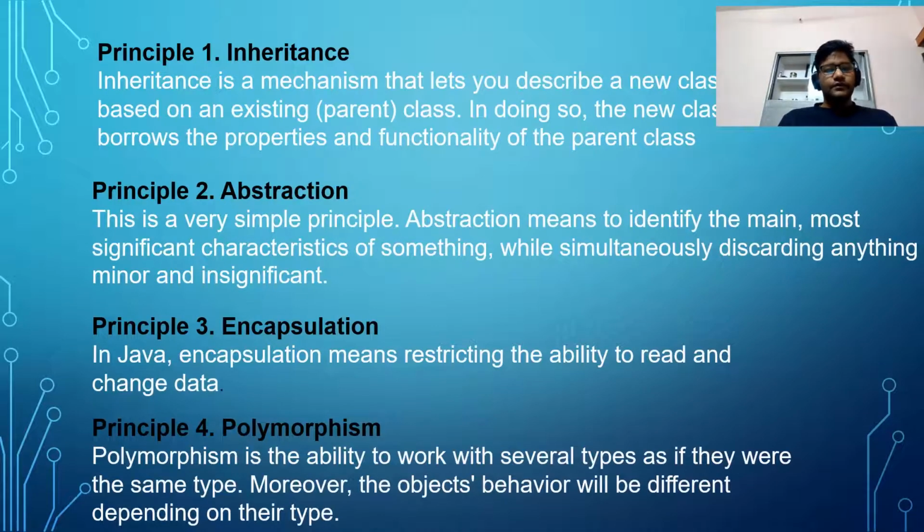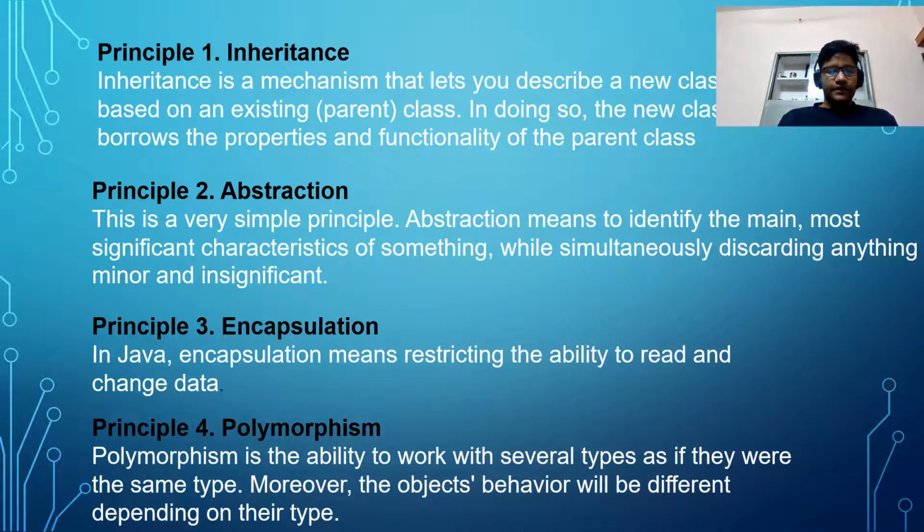The first principle is inheritance. Inheritance is a mechanism that lets you describe a new class based on an existing parent class. In doing so, the new class inherits the properties and functionality of the parent class. Abstraction is the second principle. This is a very simple principle. Abstraction means to identify the main, most significant characteristics of something while simultaneously discarding anything minor and insignificant.